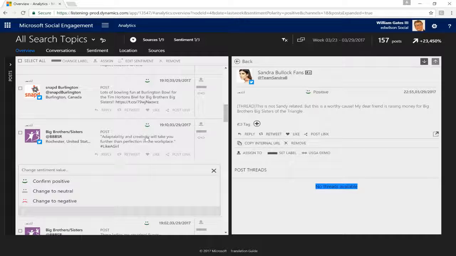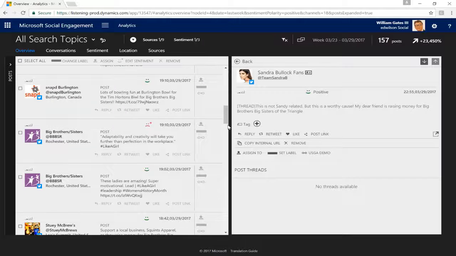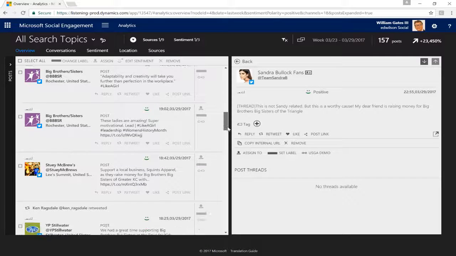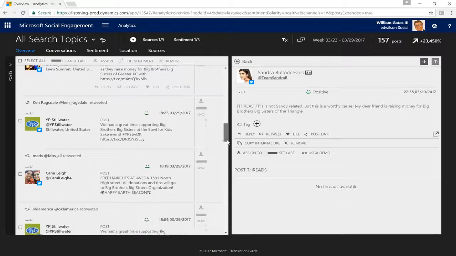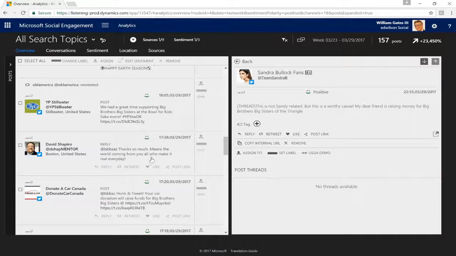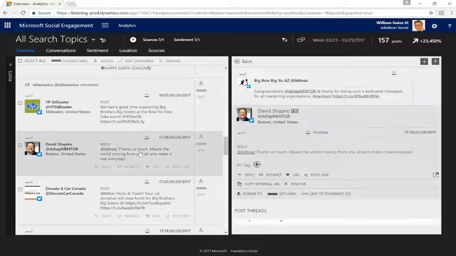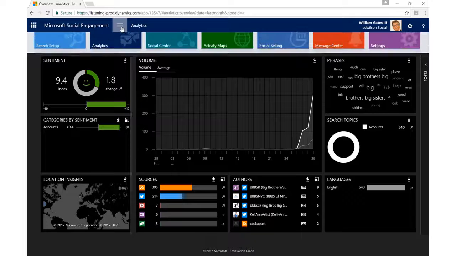If this were actually a negative post, but it has it notated as positive, I could change this. So I can actually see posts that have been made from the various Big Brothers Big Sisters organizations, as well as individuals who are associated to those. So I can see here where Big Brothers Big Sisters of Arizona congratulated Dave Shapiro for being a dedicated champion for all mentoring organizations. I can see that David Shapiro actually responded to this. So this is great information to have at your fingertips directly here in the system.